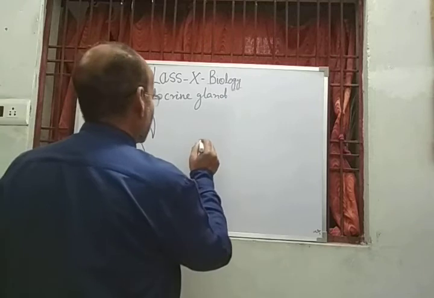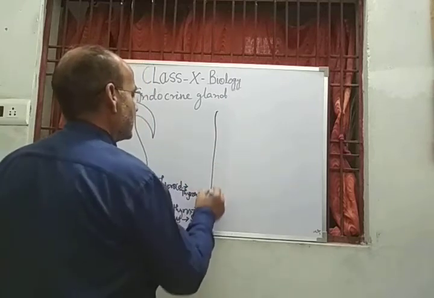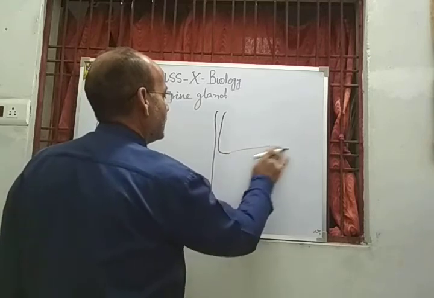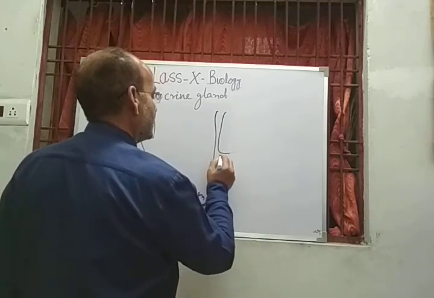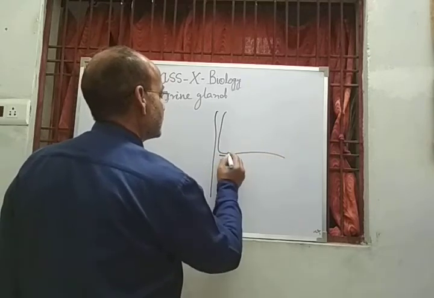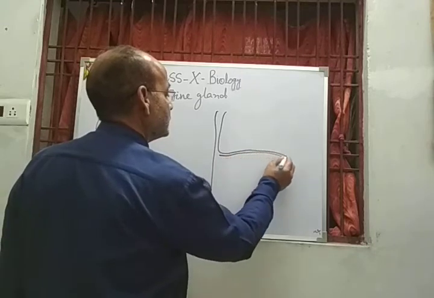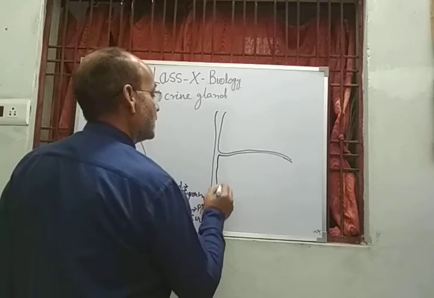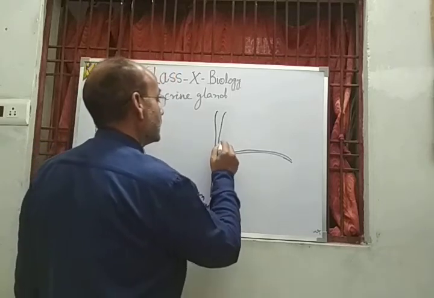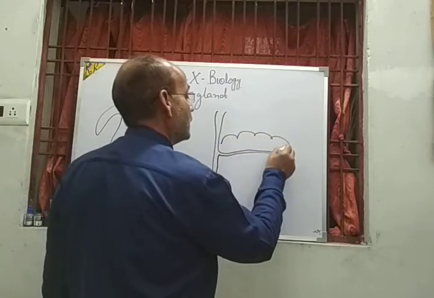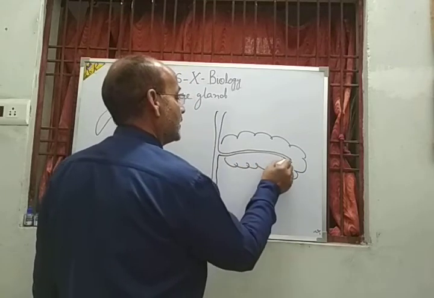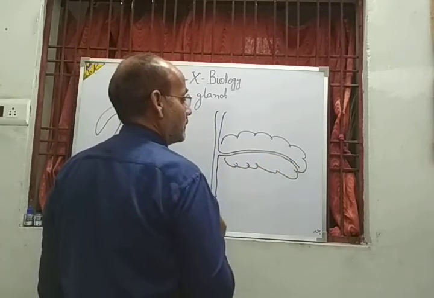Let us start the study of another endocrine gland, and that gland is the pancreas.